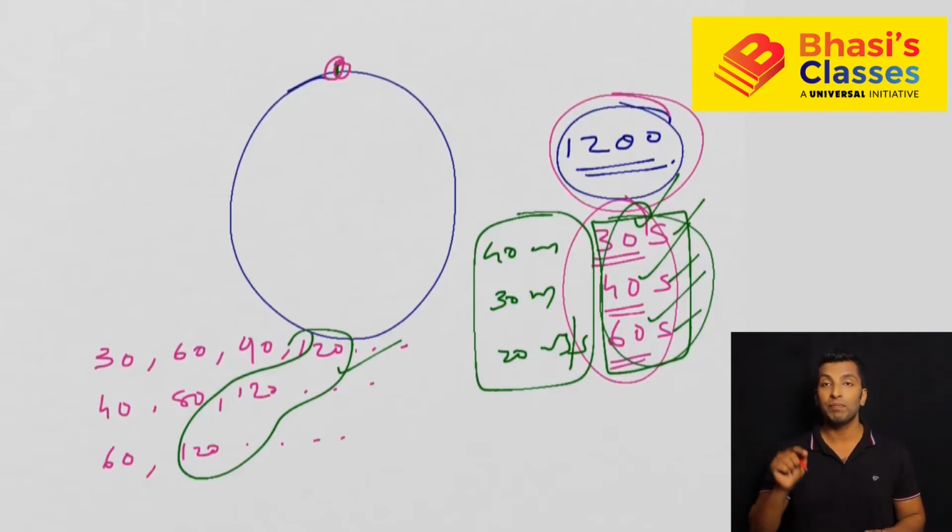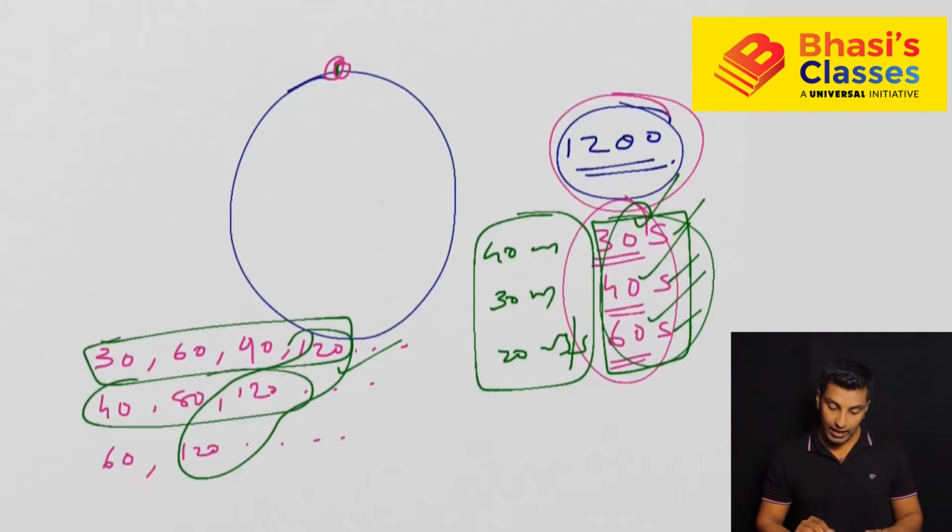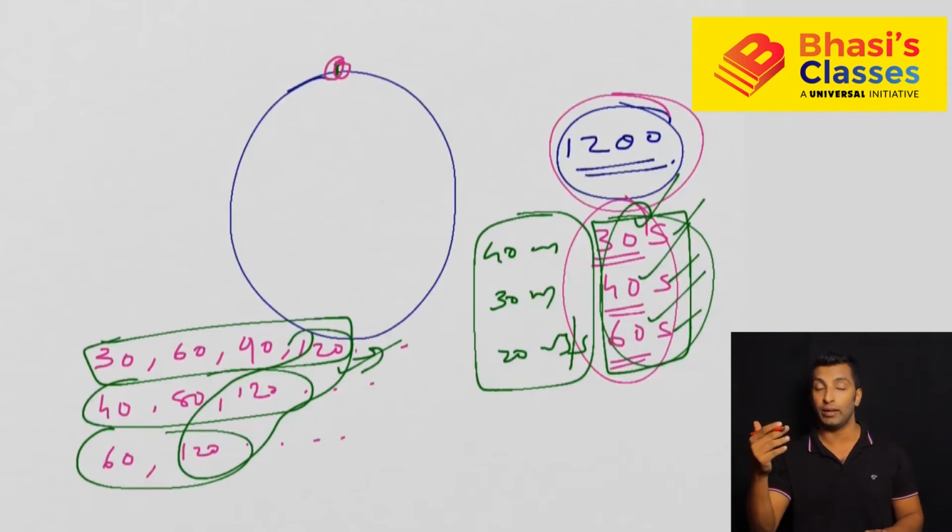But the thing is that they are traveling different distances, because this person completed 4 rounds, this person 3 rounds, this person 2 rounds. So he has completed 4 into 1200, this 3 into 1200, and 2 into 1200. The distance covered is different because the speed is different, but they are all meeting at the same point, that is the starting point in this case.